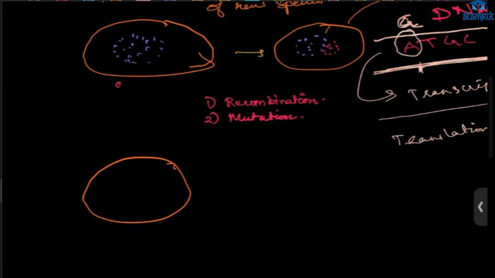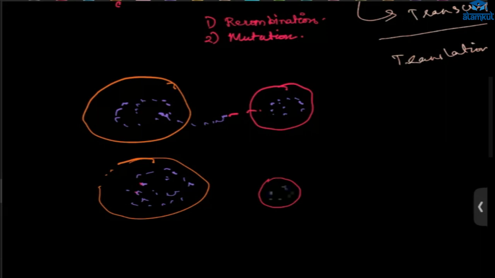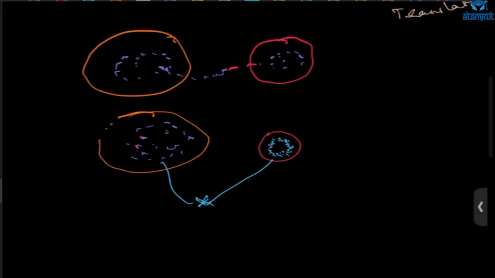Now the other way is, this is the population. From this population, some move to other places. The other group, after so many generations, becomes different. They are isolated. When they meet again, they're not able to reproduce.